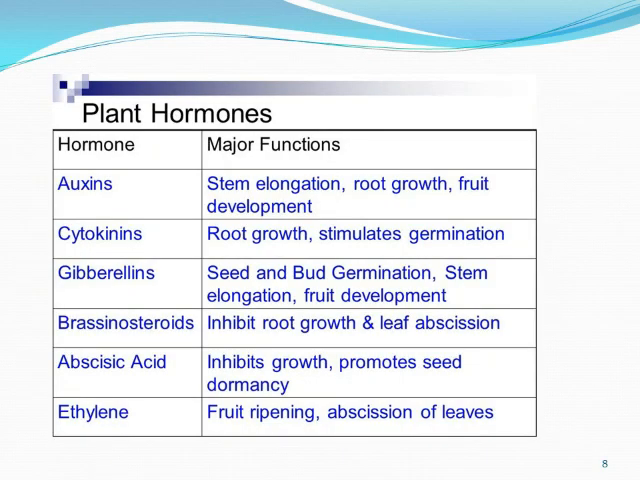Now children, coming on to plant hormones. These are also known as phytohormones, I had already told you, and there are four major plant hormones: auxin, gibberellin, cytokinins and abscisic acid. The rest of the two I will also tell you here: brassinosteroids and ethylene. The first one, auxin, is a plant hormone helping in stem elongation, root growth and fruit development. But children, the effect is different in stems and roots.